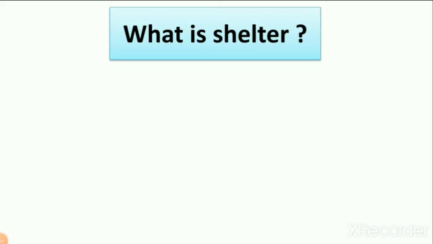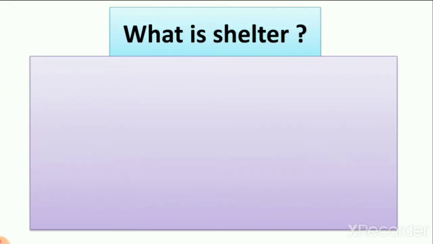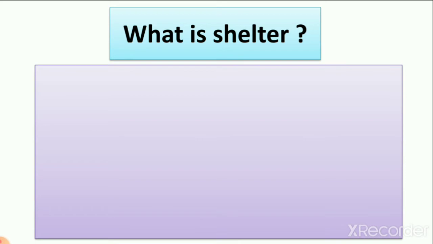Then the next thing is, what is shelter? Now we all know about food, but we don't know about shelter. So what is shelter? Shelter means a house where we are living. A place where living things can live, we call it shelter.